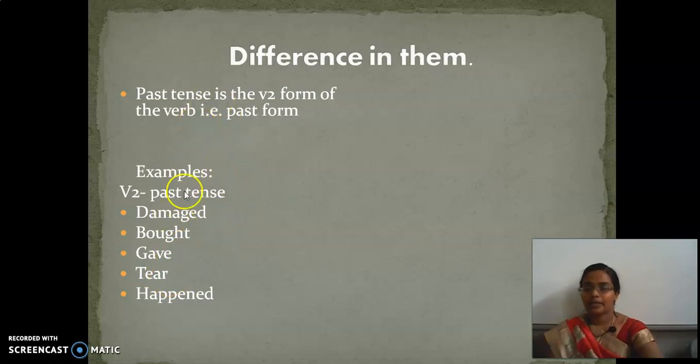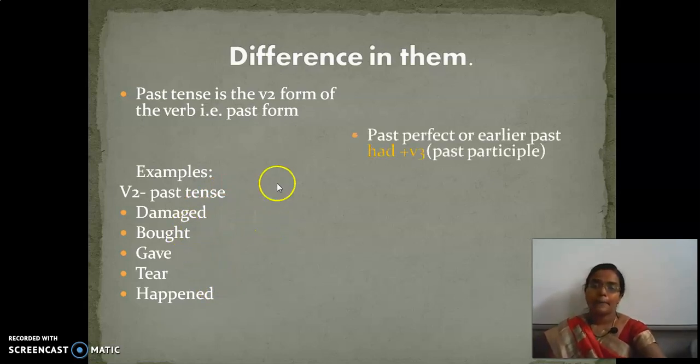Are you clear? So damaged, bought, gave, tore, happened. What is the V1 form of this? Damage, buy, bought, what is the V1 form? Present tense, buy. Gave, present form, give. Are you clear with these past tenses?